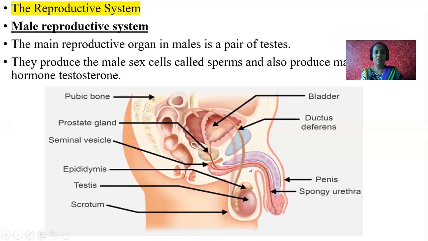This is about the male reproductive system. One pair of testes, above that the seminal vesicle, and this is vasa efferens. After that, sperms are collected in the sperm duct. This is the urinary bladder. The urinary duct as well as the sperm duct fuse together to form a common passage called urethra. Urethra opens out and releases both sperm as well as urine, but not together, separately. But it's a common passage.